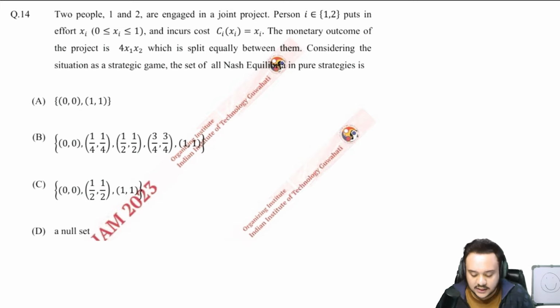This is again a very difficult question, I would say, if we compare it to the other questions that have been asked in game theory in JAM. So we'll start with the payoff equations of both the players. I'll take that to a new page directly.